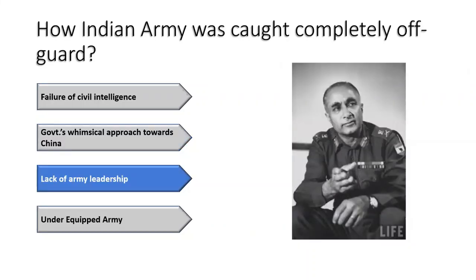Another factor for such colossal damage was politics in the army. Lieutenant General Brij Mohan Kaul, as you can see in the image, was made Chief of General Staff against the recommendation of the then Chief of Army Staff, General Thimaiya. General Thimaiya and other senior officers were against Kaul, not for any personal reason, but because Kaul came from the Army Service Corps.